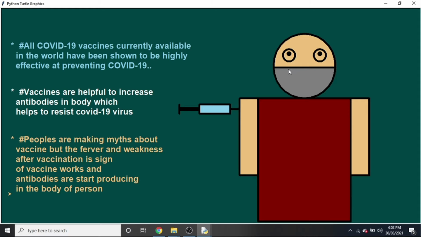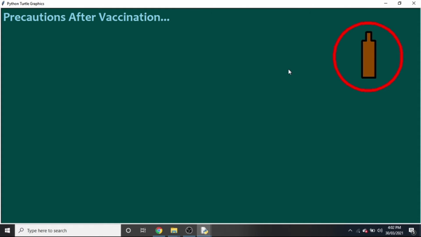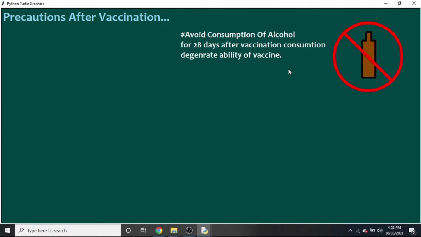Here I mainly talk about the COVID-19 vaccine, and myths about the COVID-19 vaccine. Now the precautions after vaccination, that means there are some precautions which every person must take after being vaccinated. First is to avoid consumption of alcohol for 28 days.